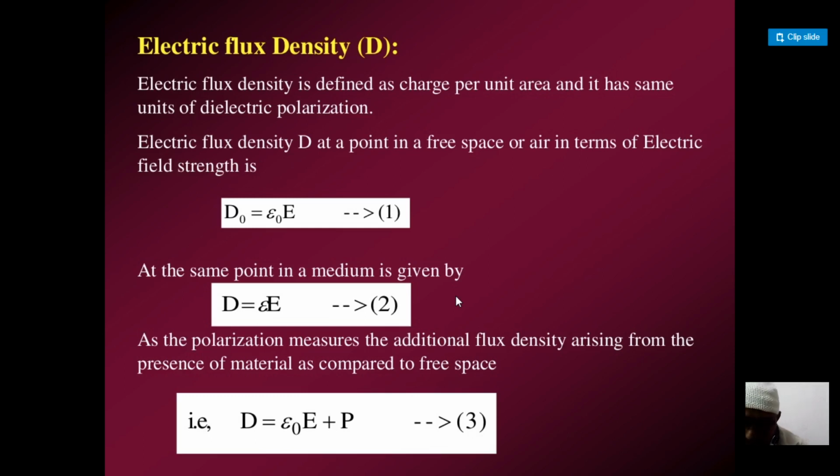So the polarization measures the extra additional flux density arising due to the presence of the material. When an electric field is entering into a given material, it will acquire the character of that particular material.